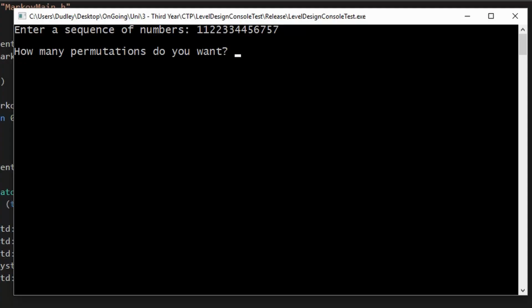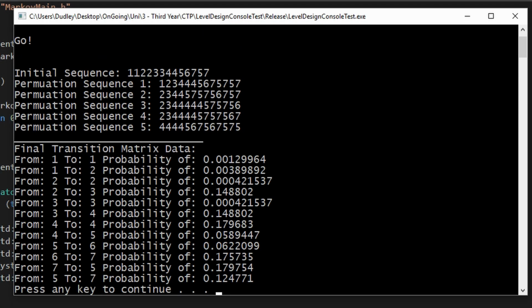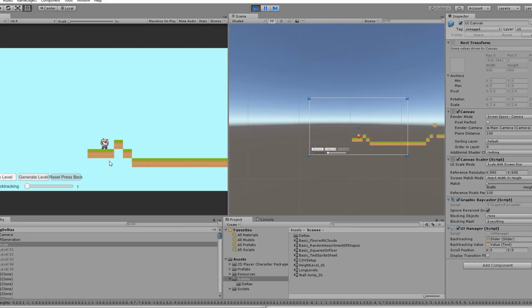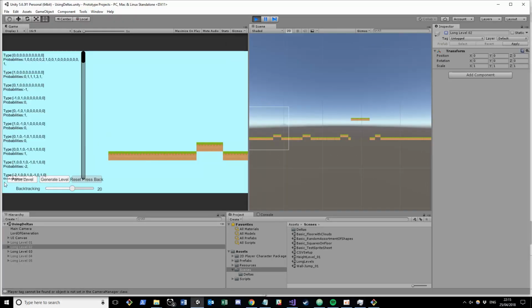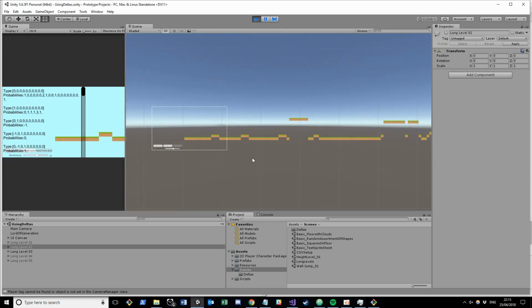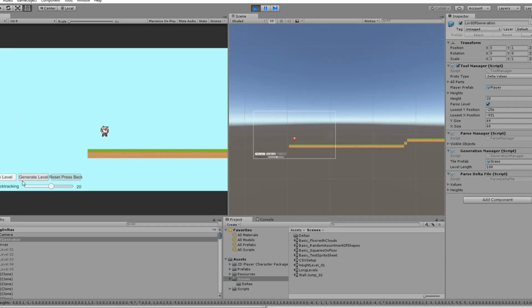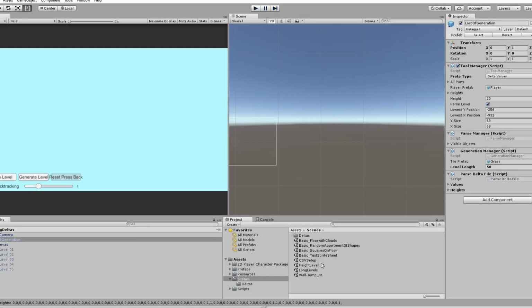Influenced by the Markov number generator, the heights and deltas prototype automates level design by learning from either the height position or the change in height position. This prototype learns from 5 100 tile long pre-made levels. It uses backtracking to help determine what to generate and keeps continuity between permutations. This leads to uninteresting levels when a high backtracking is used, amongst other issues.